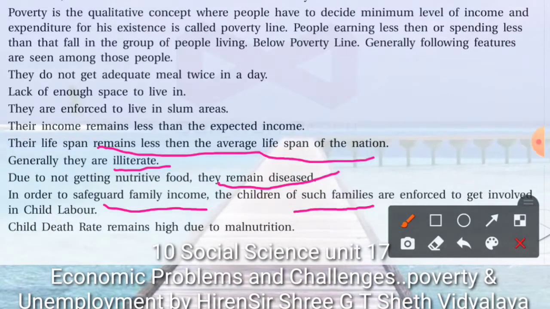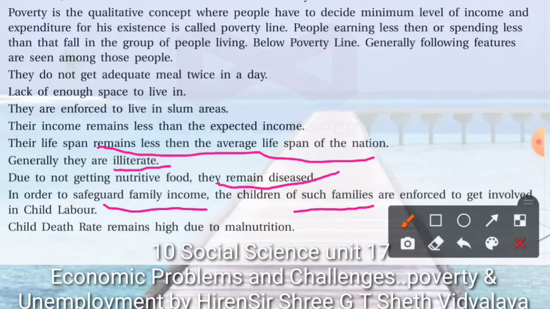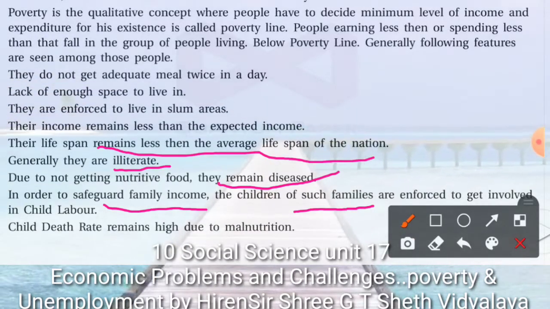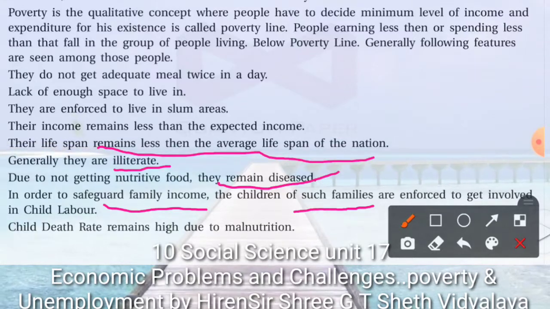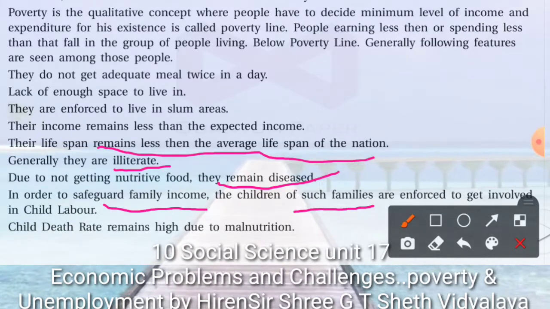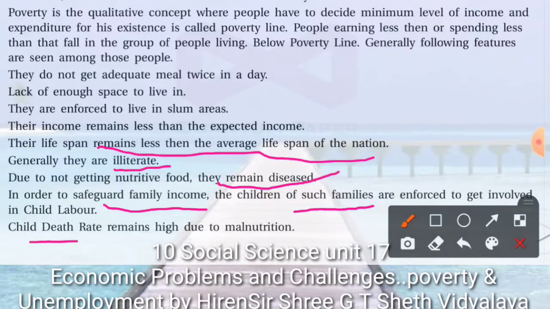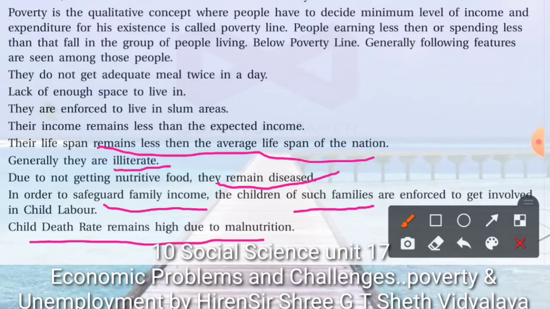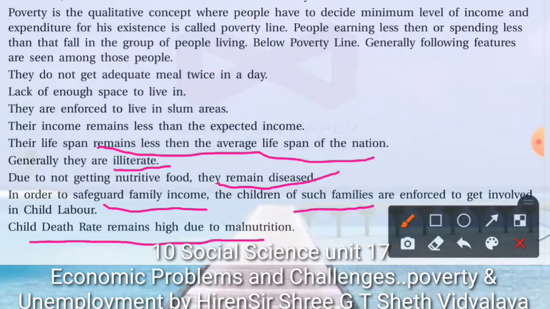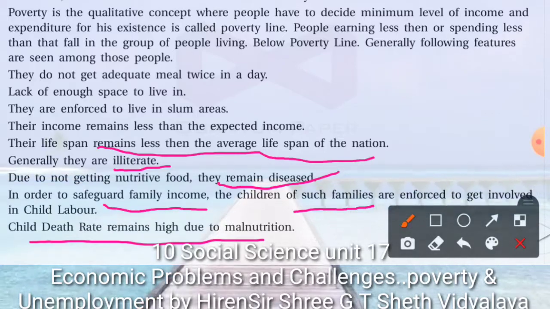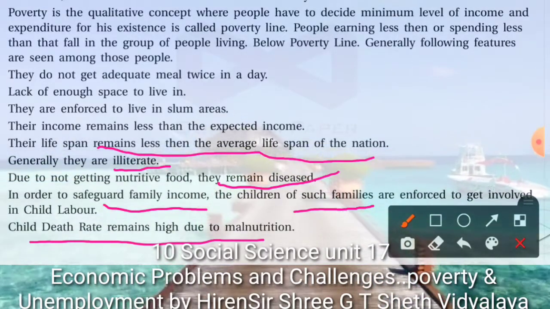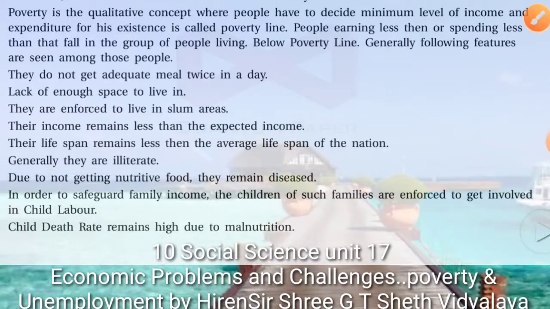Their children have to do drudgery, they will have to work outside, and that is why child labor automatically increases, and among them the child death rate remains high because of malnutrition, because such children are not getting nutritious food. That is why the mortality rate among them is very high.